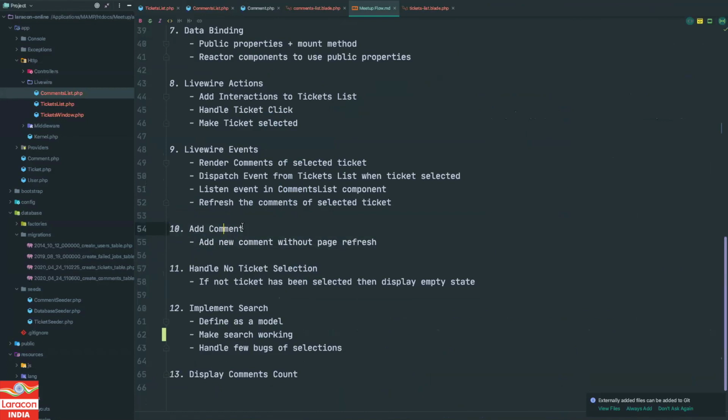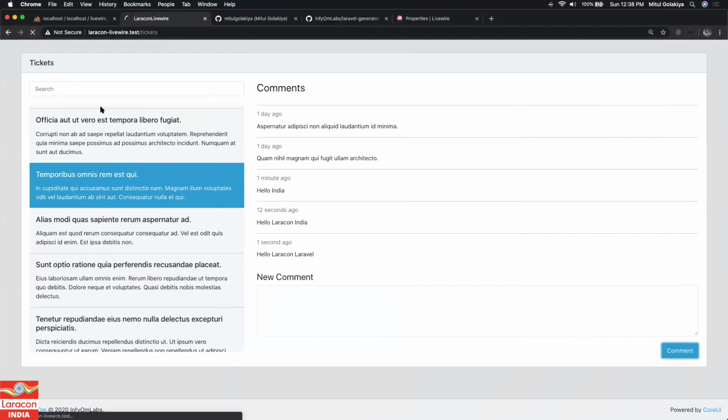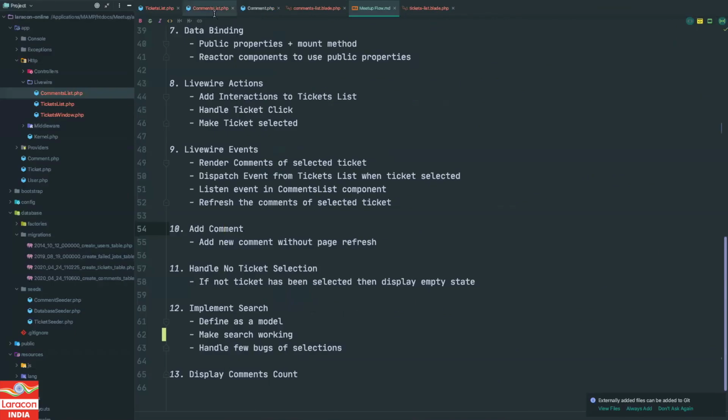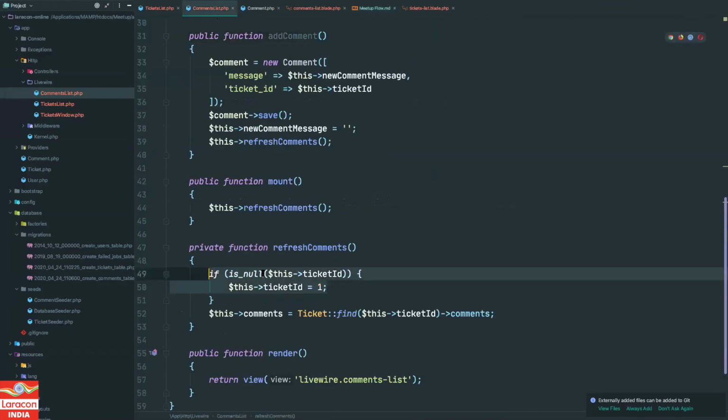Okay, what's next? So add comment is working. Now we've got a few things that we have not handled. If you see here, I haven't selected any ticket over here, but still comments are visible, right? Which should not happen. We should show something like no ticket is selected. Right now we are just passing the ticket ID, and it is being set as 1 if it is null.